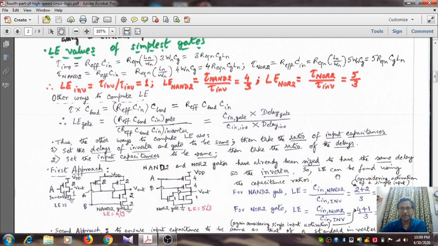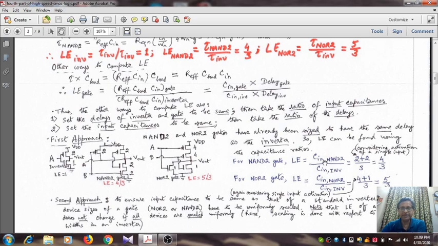The logical effort of the NAND gate can be easily found as the input capacitance of the 2 input NAND gate. In case of single input activation, it is 2 plus 2 multiplied by CG, divided by the input capacitance of the inverter, that is CG multiplied by 1 plus 2. So it is 4 by 3. Similarly for the 2 input NOR gate, it is nothing but 5 by 3.